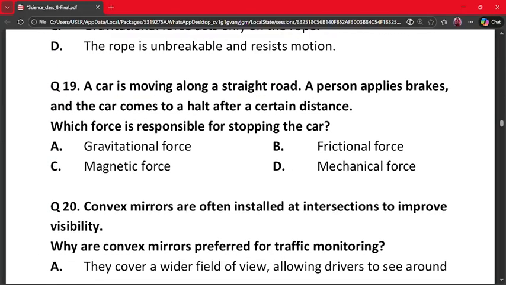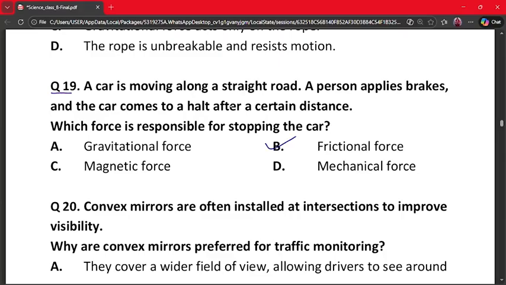Our next question is question number 19. A car is moving along a straight road. A person applies brakes and the car comes to a halt after a certain distance. Which force is responsible for stopping the car? A. Gravitational force, B. Frictional force, C. Magnetic force, and D. Mechanical force.